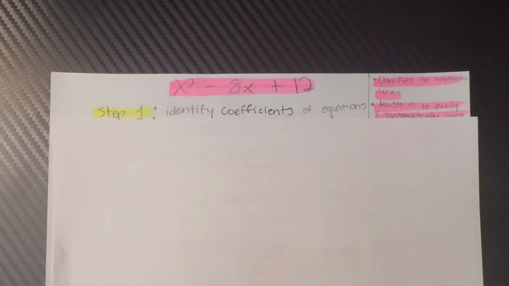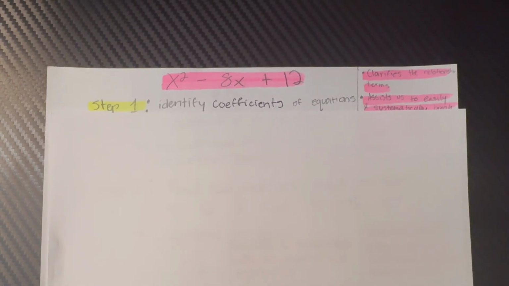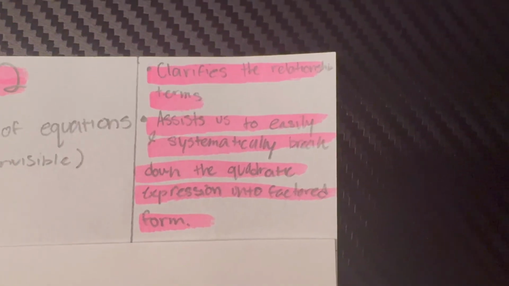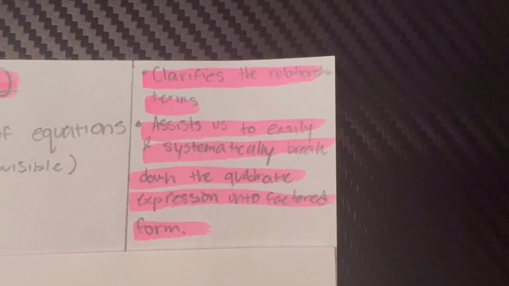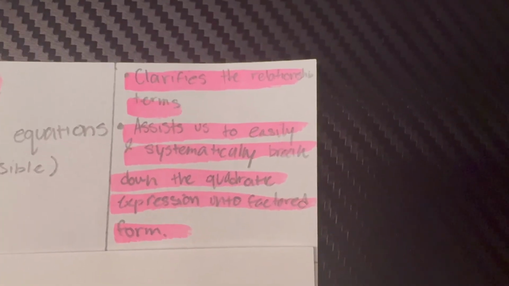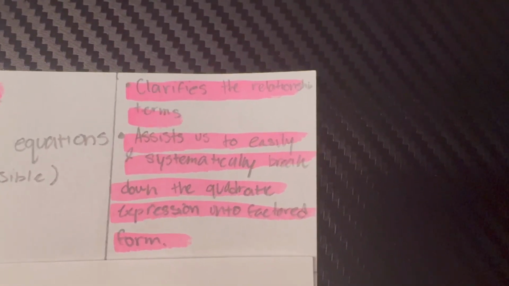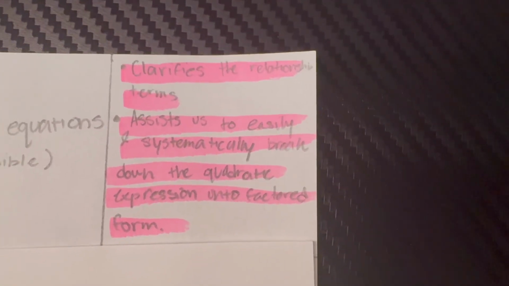The first step is identifying coefficients of equations. The reason why we identify coefficients is because it clarifies the relationship between terms and assists us to easily and systematically break down the quadratic expression into the factor form.